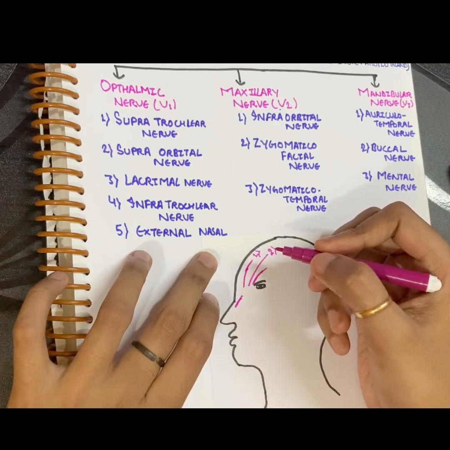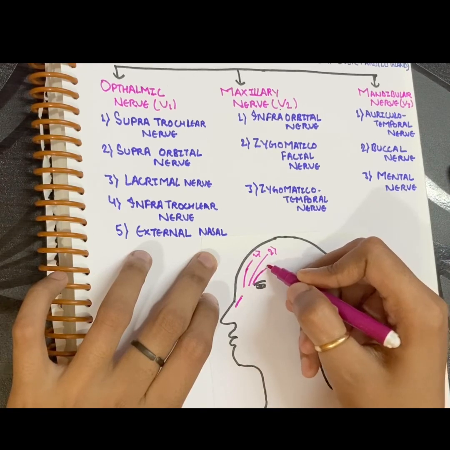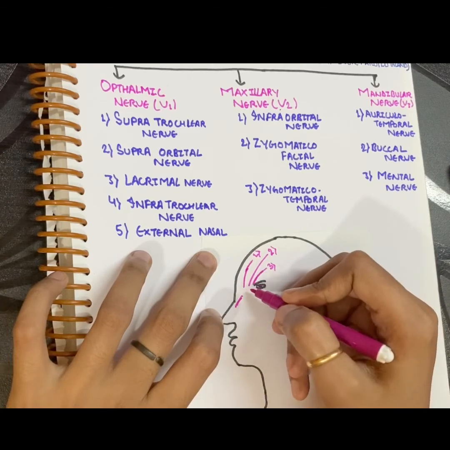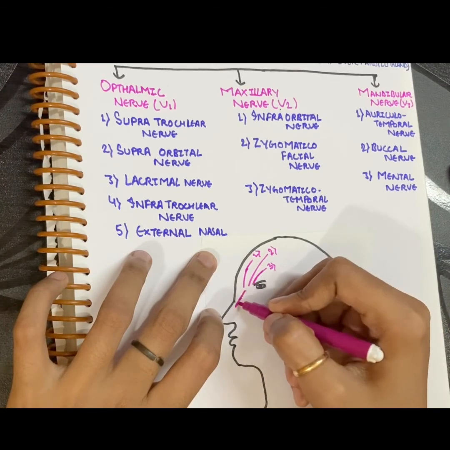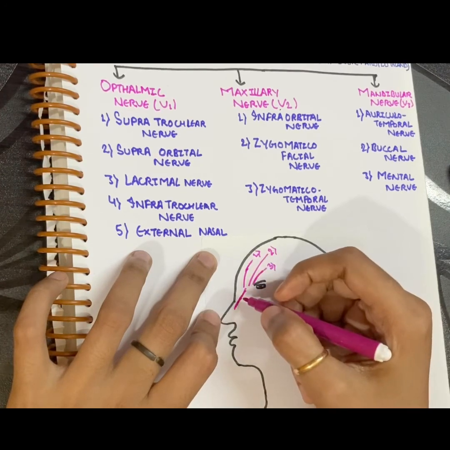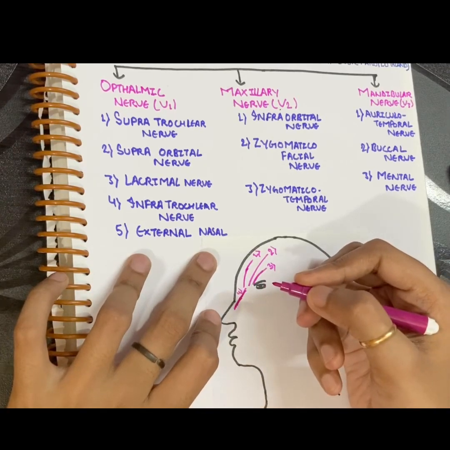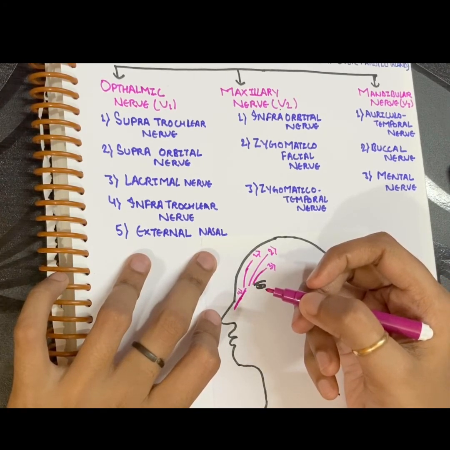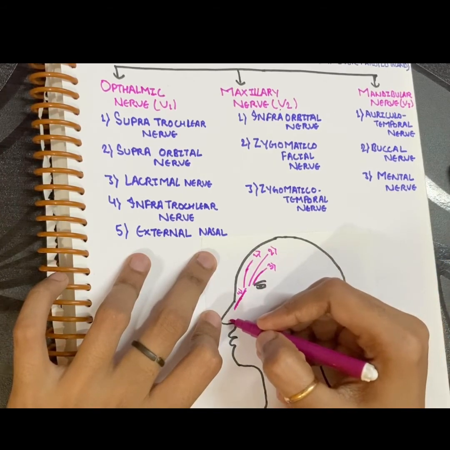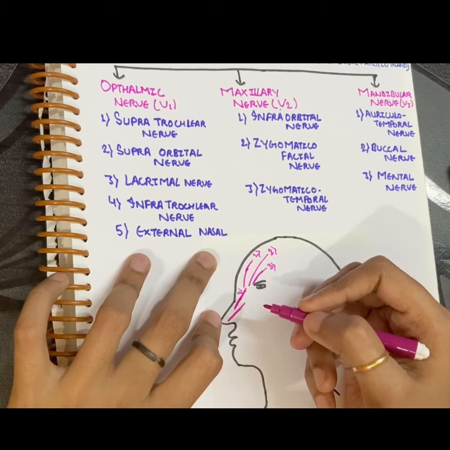Now lacrimal nerve will supply the lateral part of your upper eyelid. So this one is lacrimal nerve. Infratrochlear will supply the medial part of your eyelid. So this one is supratrochlear and this one is infratrochlear. So here it's 4. Now external nasal will supply the lower part of the dorsum of the nose. So over here, external nasal.